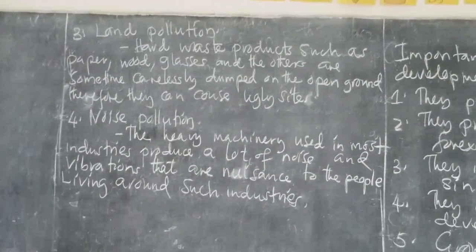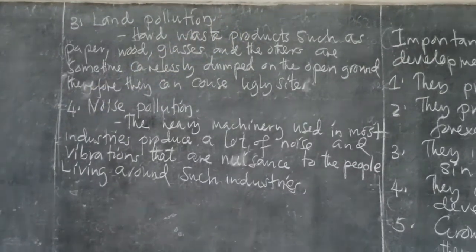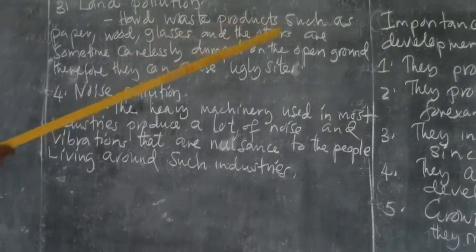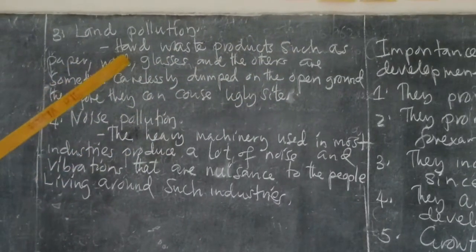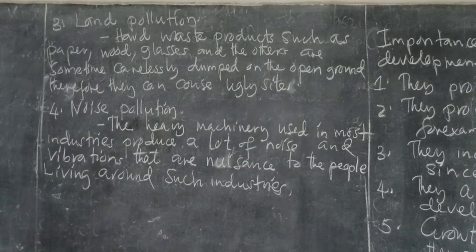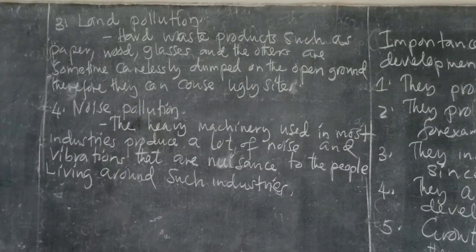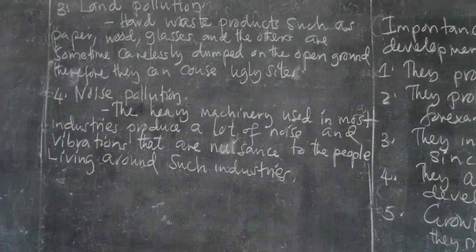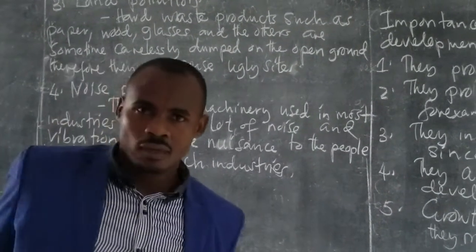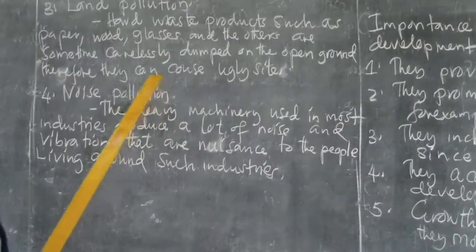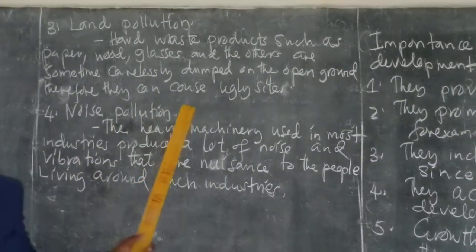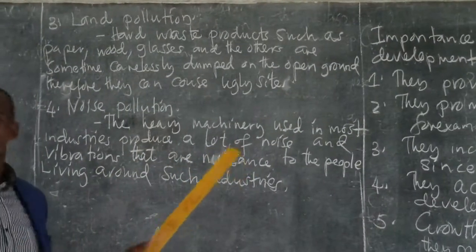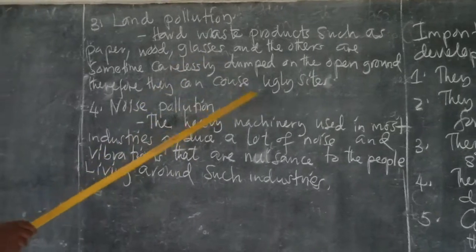Another negative effect, we have land pollution. Solid waste products such as paper, wood, grasses, and others are sometimes carelessly dumped on the open ground. So when these unwanted materials are dumped on the open ground, they can cause the area to be unusable. So this is a negative effect from the industries.